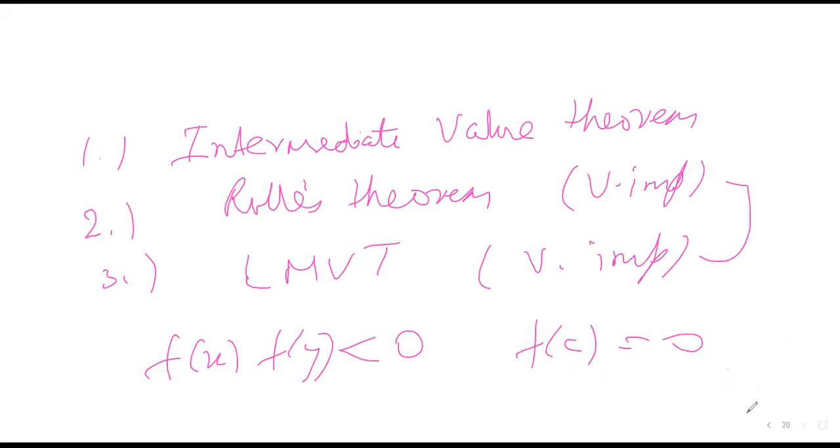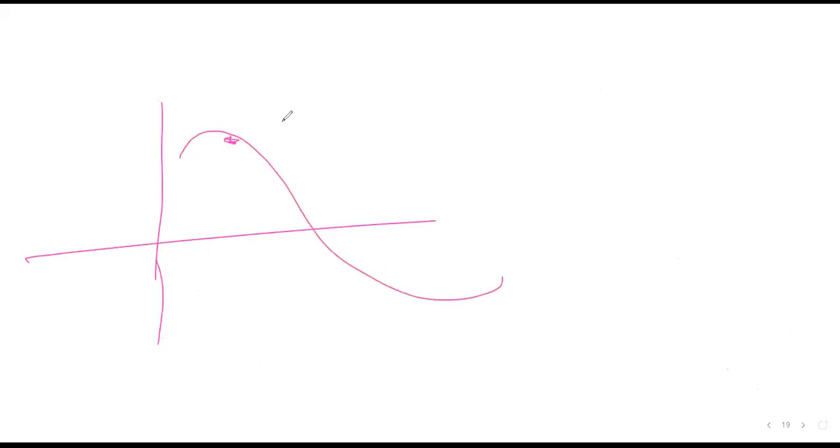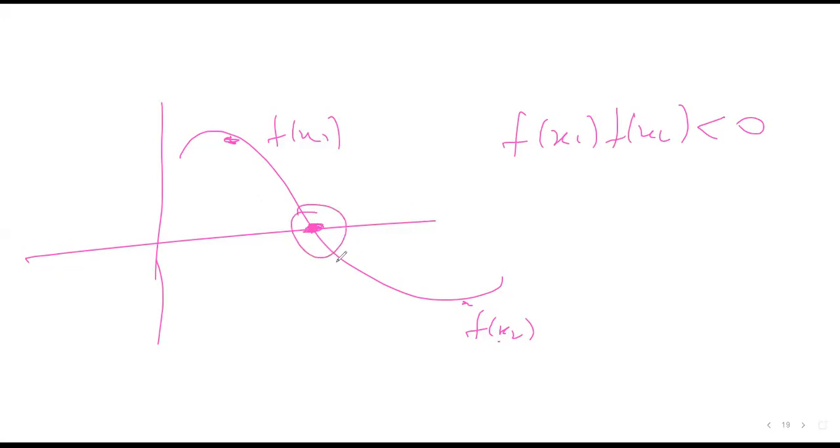So fc equals 0. Why does this happen? If I take a graph and I have a continuous function, let's say fx1 is here and fx2 is here. The only possibility for fx1 into fx2 to be less than 0 is that they both have different signs. One is positive, the other has to be negative. Then it must cross the x-axis once. So there exists one point x equal to c such that fc is equal to 0.